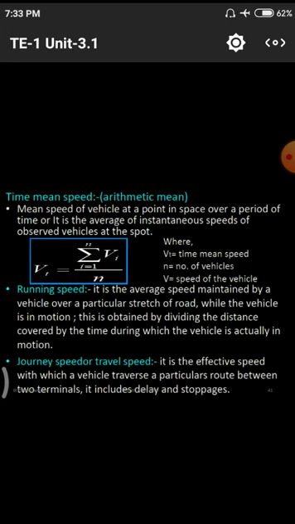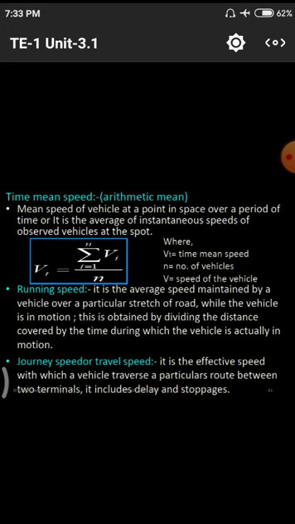That means a number of vehicles are moving on a particular road surface, and we randomly pick a particular vehicle and observe how much speed that vehicle was maintaining. This comes under time mean speed in a space itself. In that space a huge number of vehicles are moving. We randomly pick one vehicle and observe how much speed it was maintaining, what the average speed is, what the spot speed is.